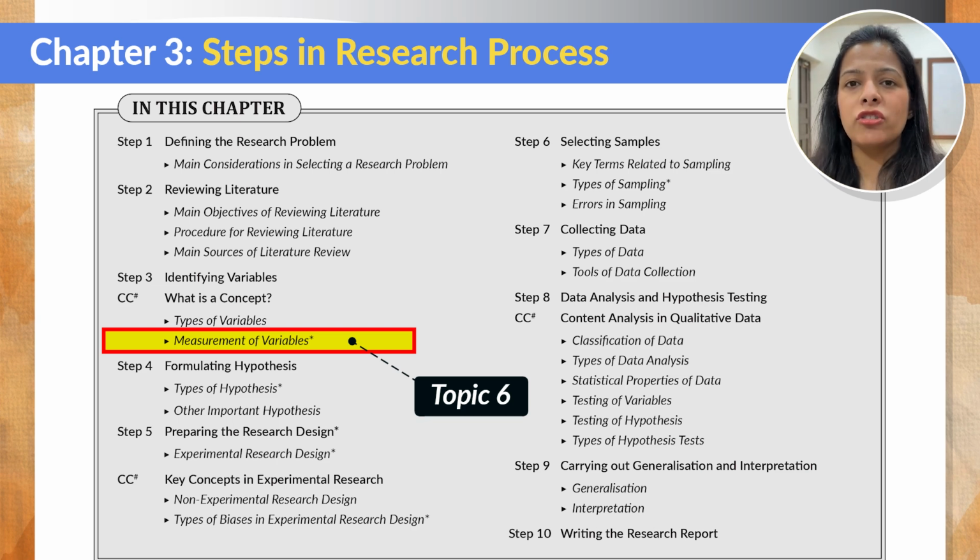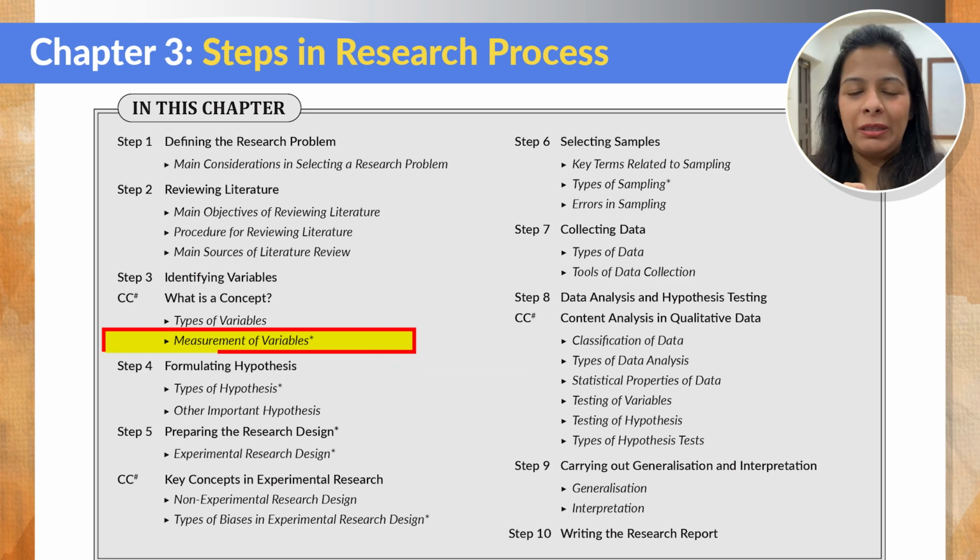As I told you, the first important topic of this chapter is measurement of variable. You do not just have to go through what is variable and what are the different types of variable, but you have to also read and understand the four important scales given under this topic. Now these scales are nominal scale, ordinal scale, interval scale, and ratio scale. Again, UGC NET asks a lot of practical questions from this topic, so make sure that you know how these scales are different from each other.